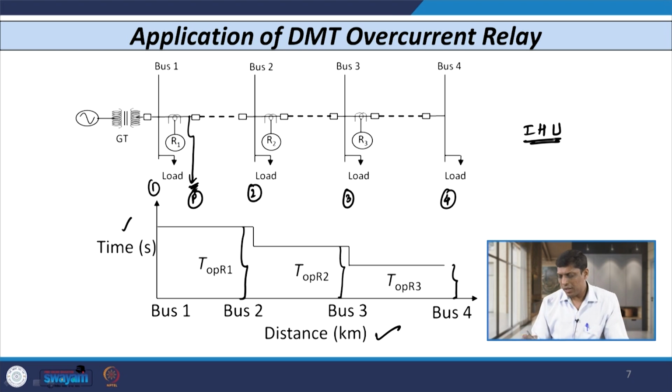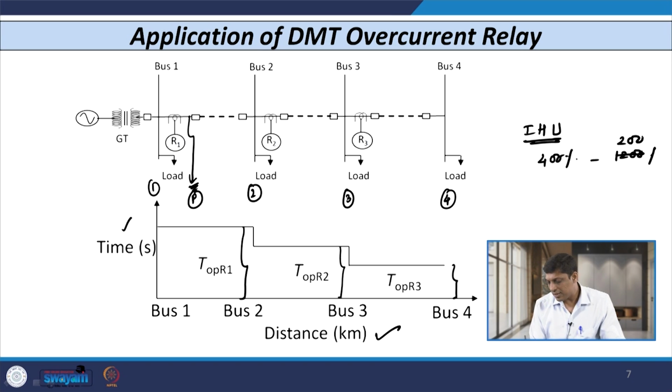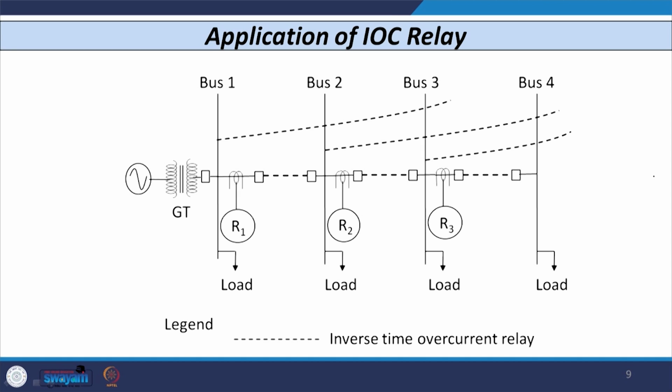And as I told you earlier, its setting is from 400% to 1200%, 2000% in steps of 100%. So, you can set the appropriate value. If that value is exceeded, the time delay action is bypassed and the relay operates instantaneously. So, that is the main thing about the definite minimum time relay.